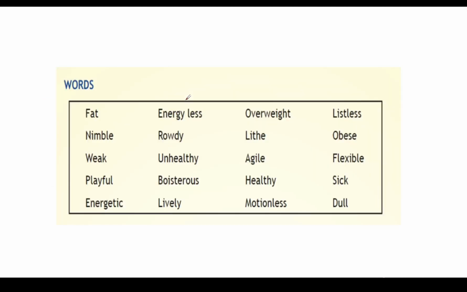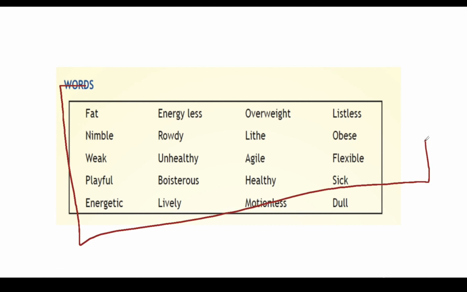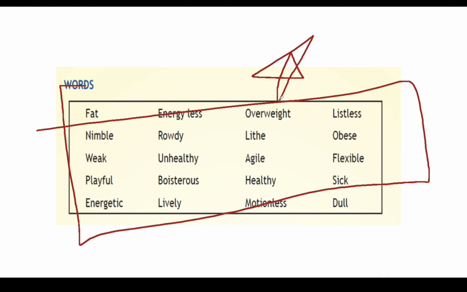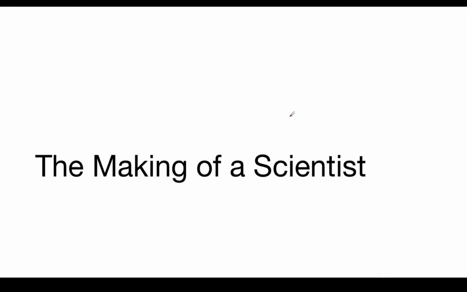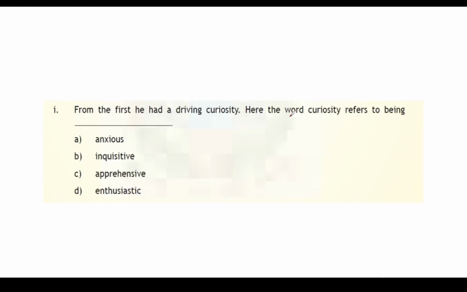Now, so words, these are the important words you guys should remember for your exam. This is very important, alright? So you can add it in your answers. Next, before surgery and after surgery: fat, listless, unhealthy, motionless, dull, weak, lively, playful, rowdy, energetic, flexible, nimble. That's it. Now, the making of a scientist. This is another important lesson, so let's do this.